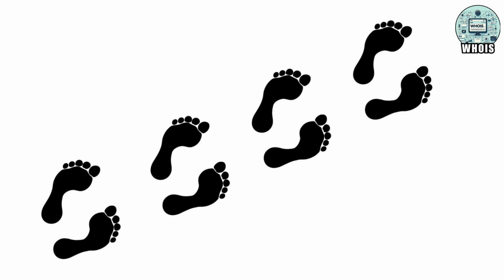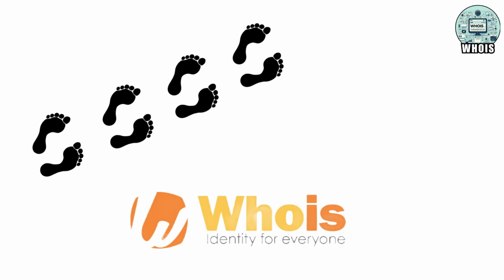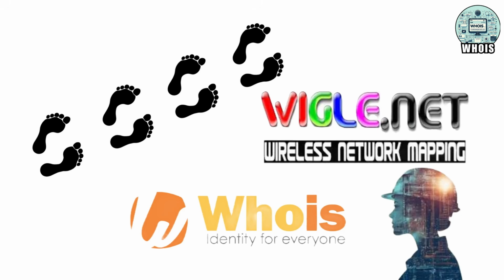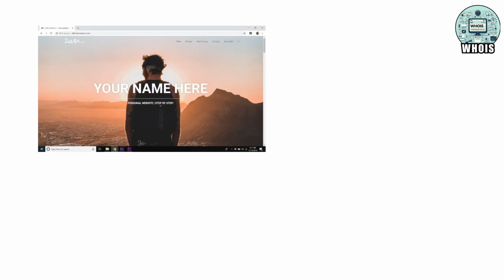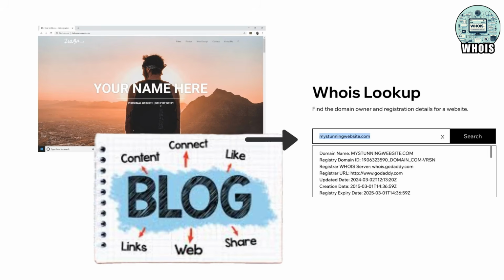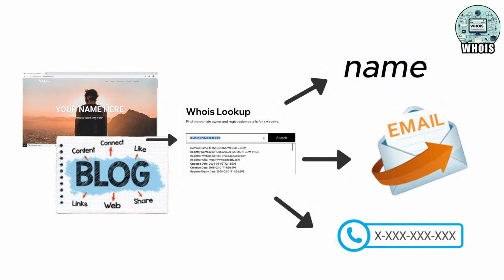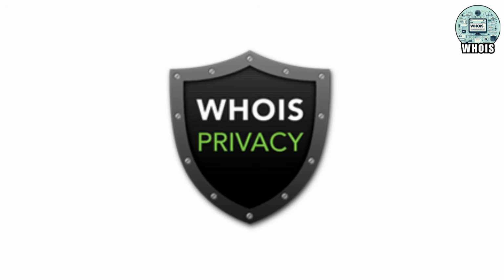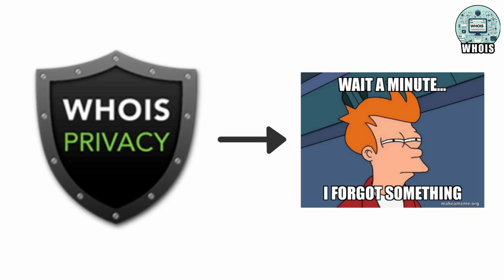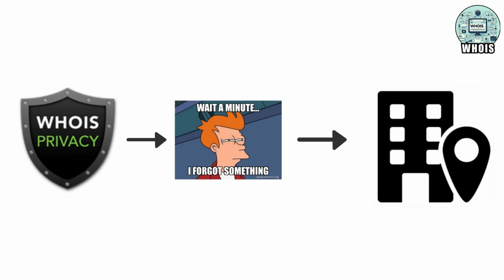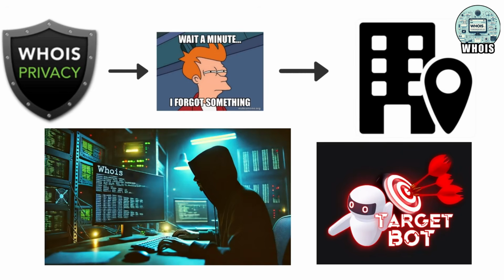For those with a more technical footprint, tools like Whois and Wigle are essential for identifying the infrastructure behind a person. If you own a personal website or a blog, Whois records can sometimes reveal the personal name, email, and phone number used to register that domain. While Whois privacy protection exists, many people forget to enable it during the checkout process, leaving their home office address exposed to any bot or researcher that crawls the web looking for targets.